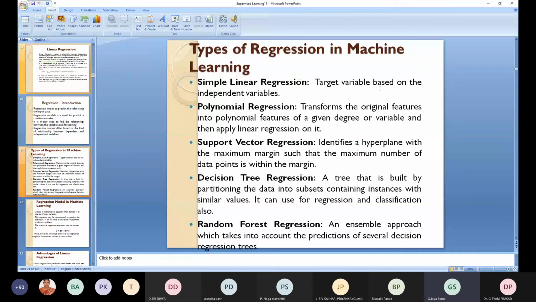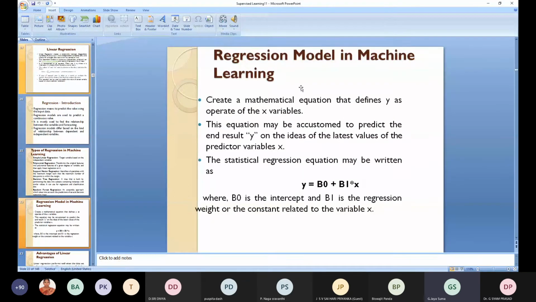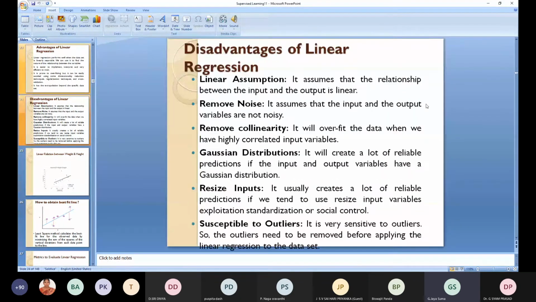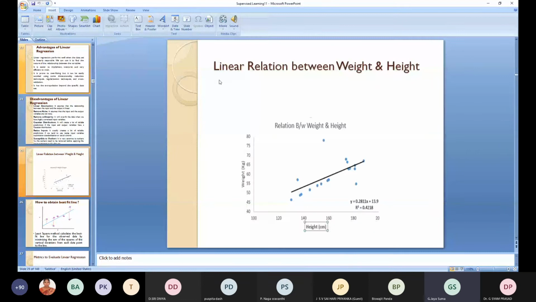These are the regressions in machine learning. This is an example of a linear relation between weight and height. If you have height on the x-axis and weight on the y-axis, you will be able to find the straight line which shows the relation between weight and height.